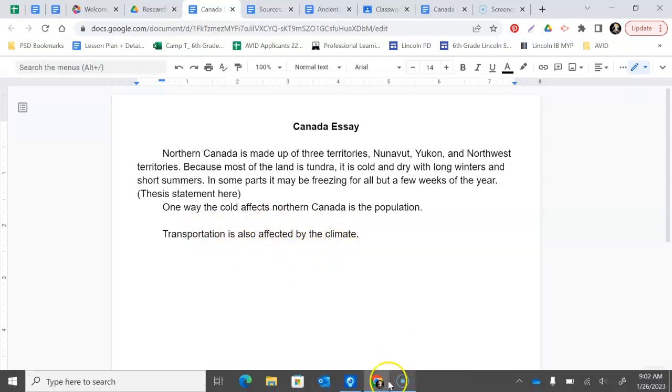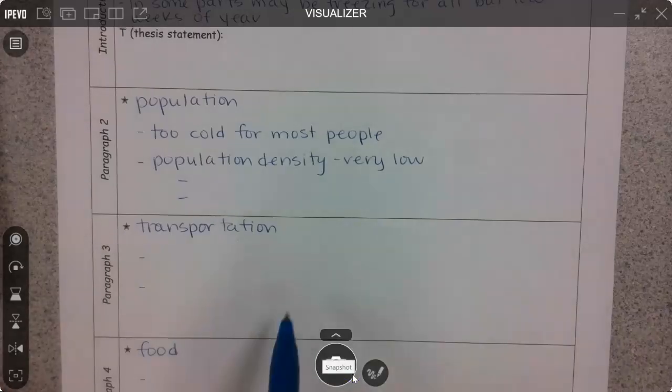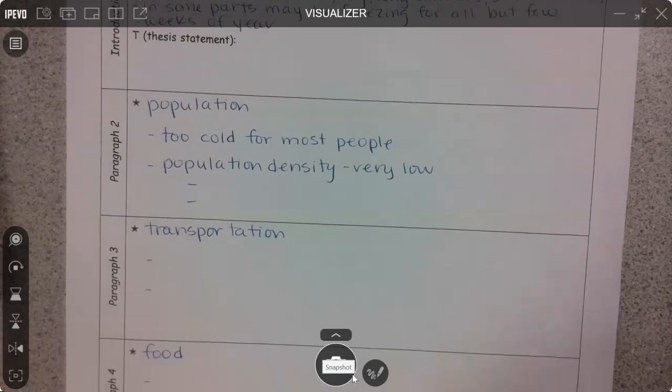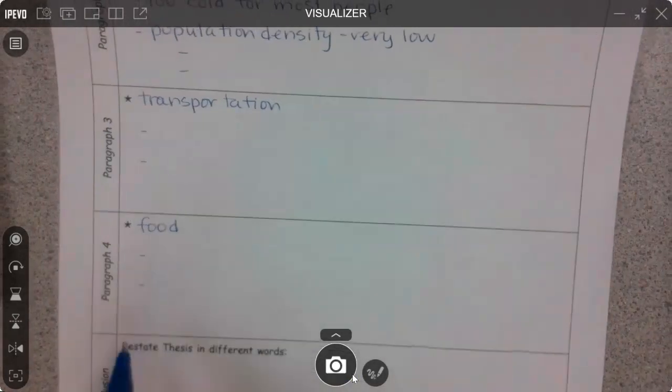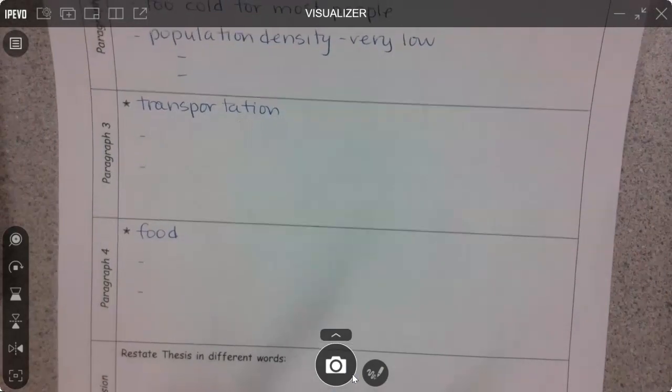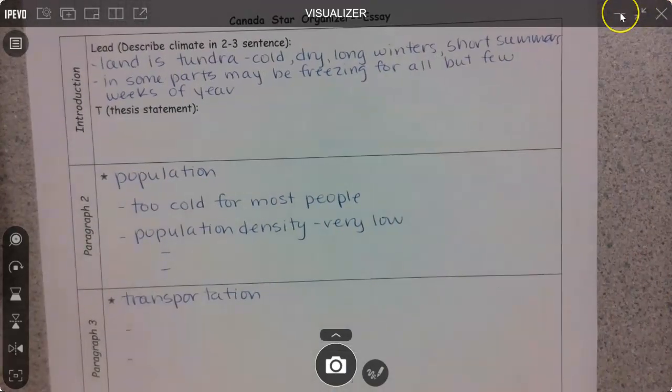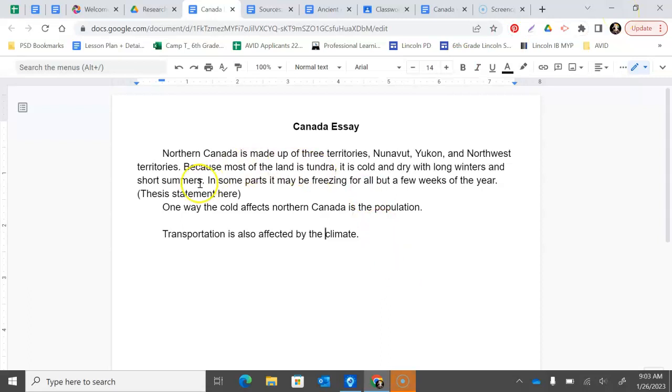Okay, and then what I'm going to do from there is work my way through my transportation details. And after I'm done with that, I'll introduce my final topic, and I'll write my paragraph with those details, and then I'll be ready to move on to the conclusion. So if varying and burying your transitions is just a little more than your head can handle for right now, that's okay. You can go with one way, another way, a final way, or one example, another example, a final example at the beginning of your sentence, if that helps you get into it, as long as you include those transition words. So go ahead and finish writing your essay from your plan.